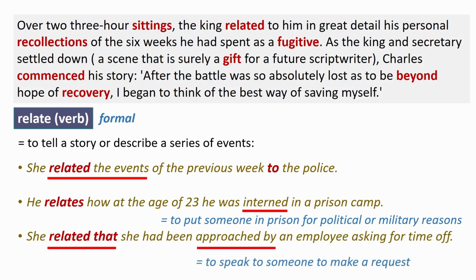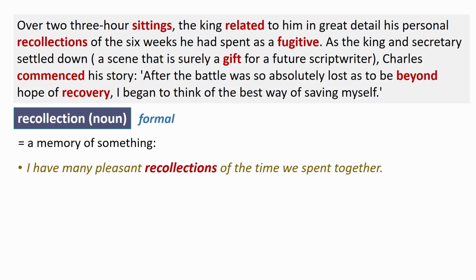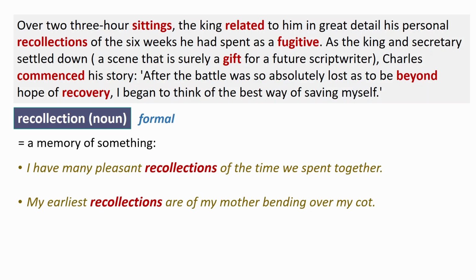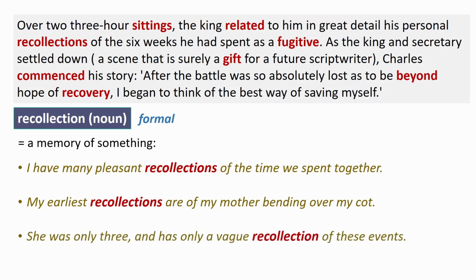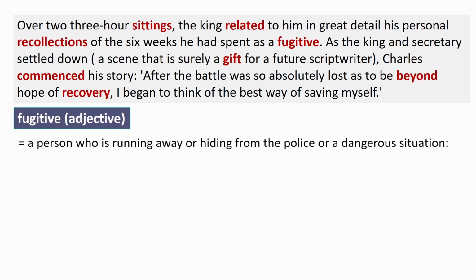The next formal word is recollection. It's a noun, a memory of something. Example: I have many pleasant recollections of the time we spent together. My earliest recollections are of my mother bending over my cot. She was only 3 and has only a vague recollection of these events. First collocation: pleasant recollections of. Earliest recollections, and in the last one we have a vague recollection of. Vague means unclear.